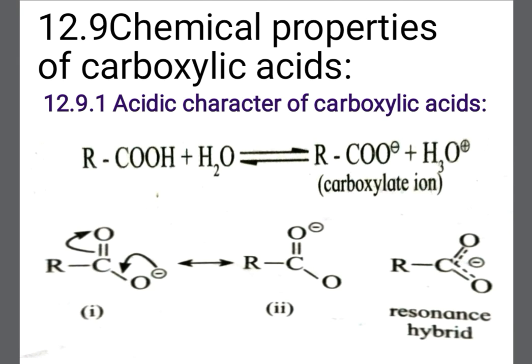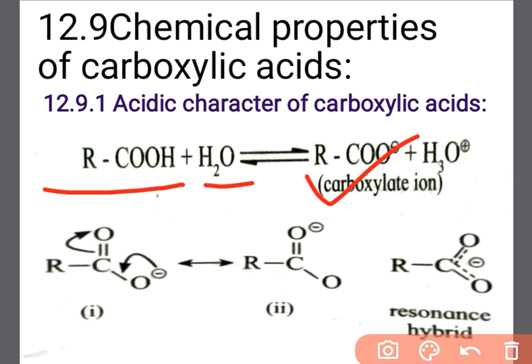A carboxyl group is made up of an OH group bonded to a carbonyl group. And this carboxyl group, that is the COOH group, imparts acidic character to carboxylic acid. See this reaction: carboxylic acid in the presence of water forms carboxylate ion. That is, in aqueous solution, the H atom in the OH of the carboxyl group dissociates as a proton and carboxylate ion is formed.